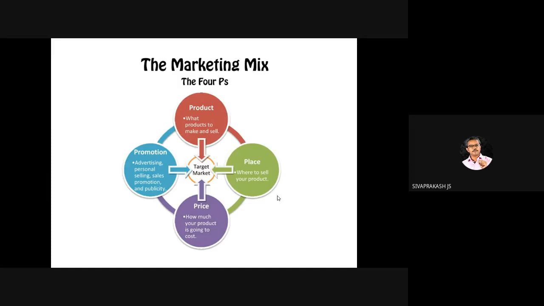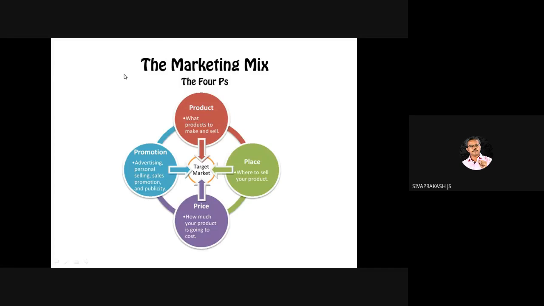Some internship students for MBA projects used to come and treat place as the office or the shop in the photo, which means they did not understand what place is. Place refers to distribution channel.